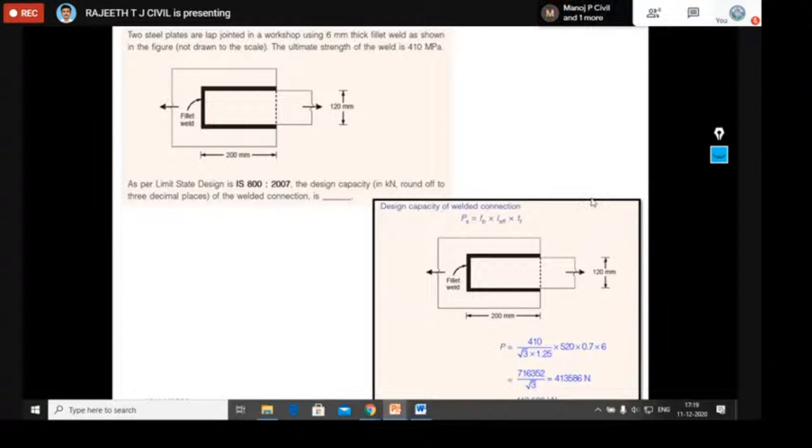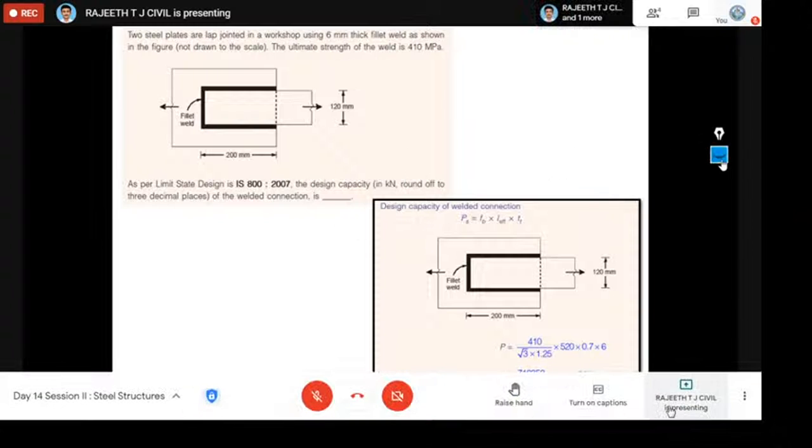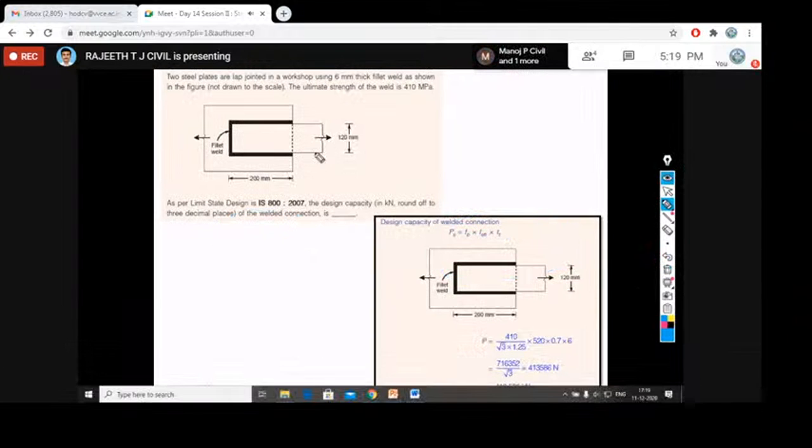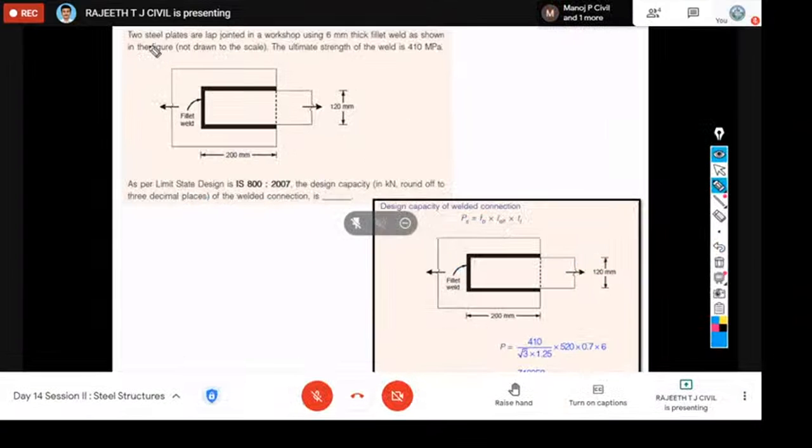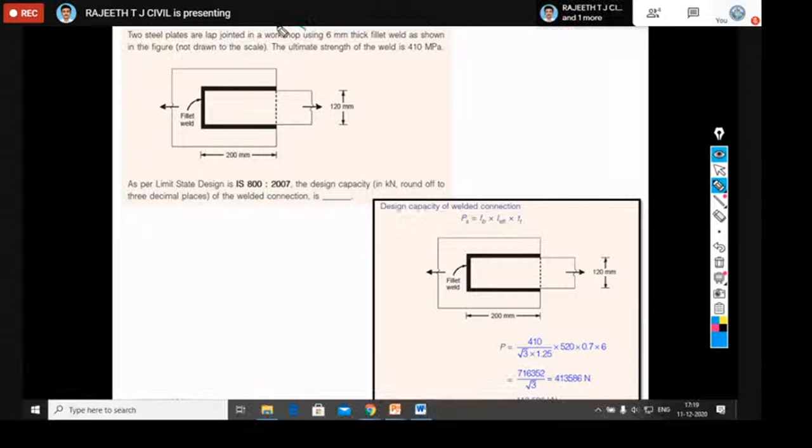So I will discuss one problem today, and after that I will stop. Here I will read the question. This is also a 2 mark question. Two plates are lap jointed in a workshop. They have mentioned here that they are fabricated in the workshop using 6 mm thick fillet weld as shown in the figure. The figure is not drawn to scale. Don't worry. The ultimate strength of the weld here is 410 MPa.